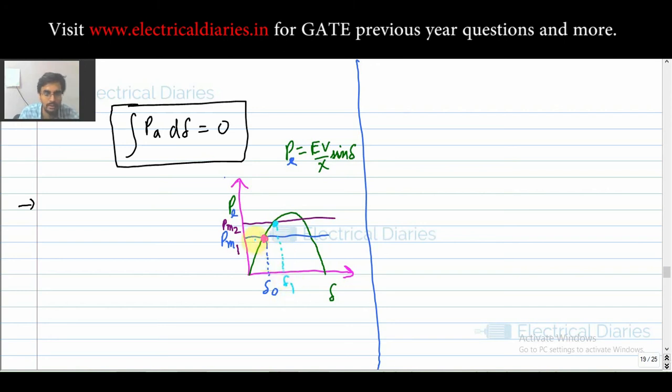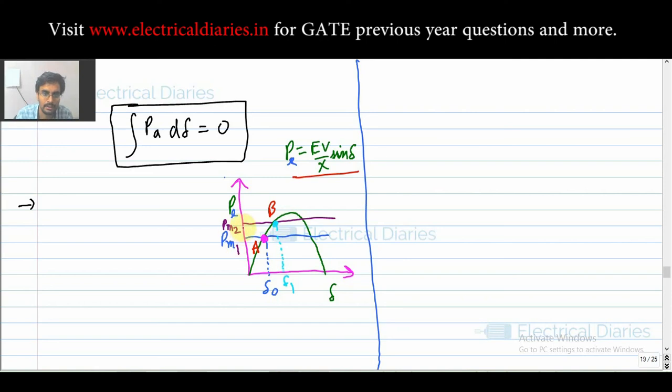See now what is happening. Listen to me carefully, and if you just get the feel of this, then you will solve any question. What you have to play with are just these things. This formula and PM generally won't change in questions. During a fault, your PE varies, so this sine curve, that is this green curve, varies. But here I am just trying to give you the feel. That is the way to understand.